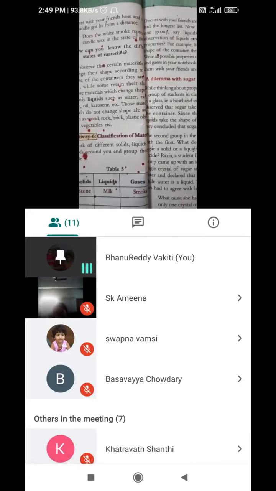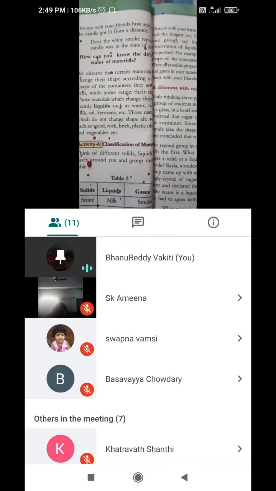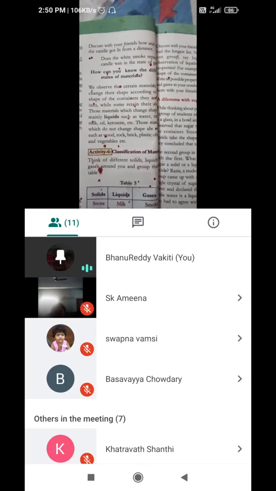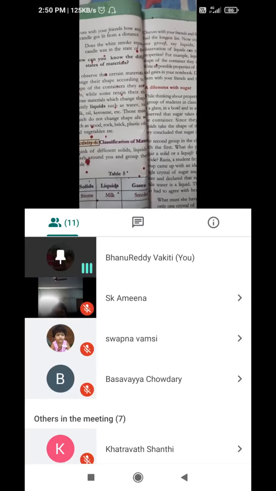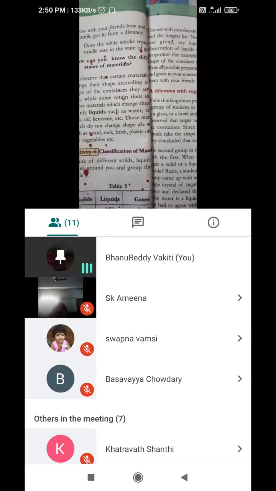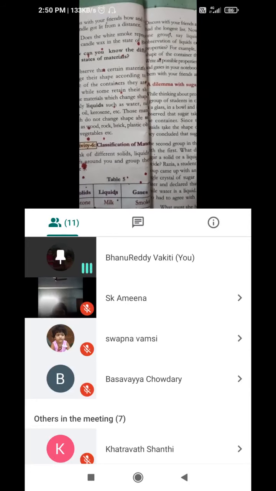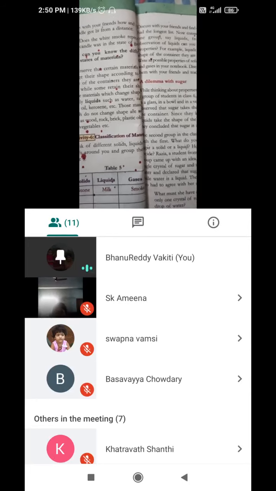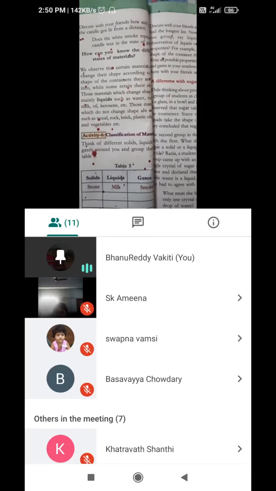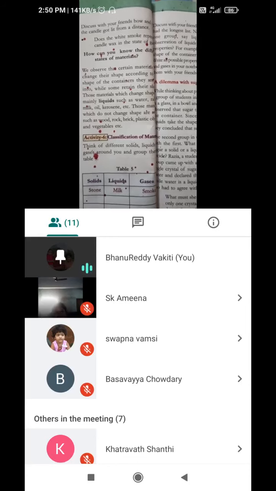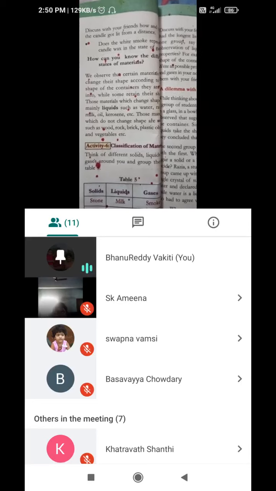Here, different states of materials and their properties. According to the properties, we can decide which one is solid, which one is liquid and which one is gas. For identifying the physical state, that is enough. For understanding the concept, we need all the properties of solids, liquids and gases. Here they didn't give them, but I will explain. We observe certain materials according to their shape and volume. We can decide which one is solid, which one is liquid and which one is gas.